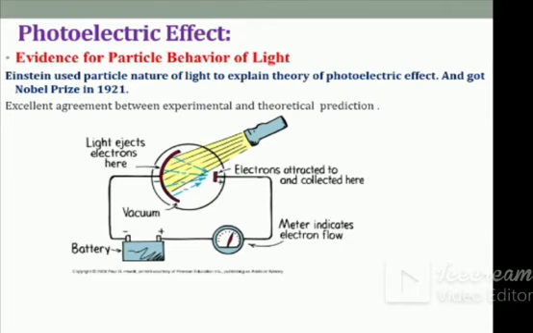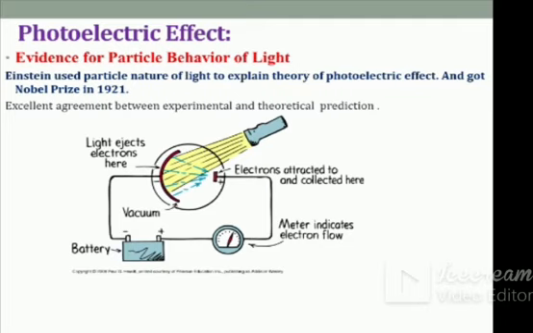Here is this figure, it shows how the photoelectric effect shows the particle behavior of the light. Here it shows an evacuated chamber. In that is the cathode and anode. When the light is focused on this cathode, the electrons are ejected.